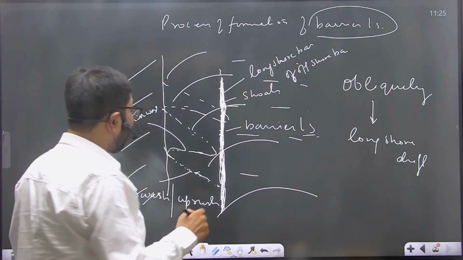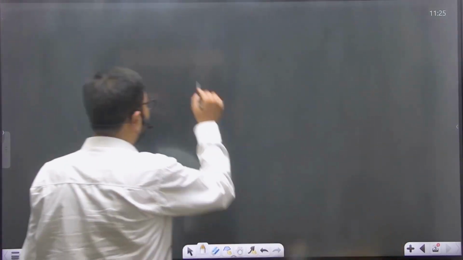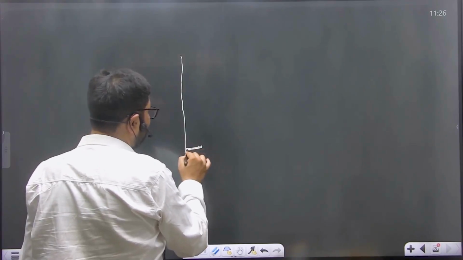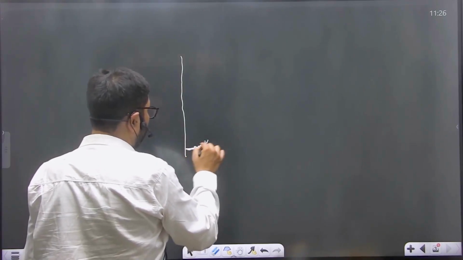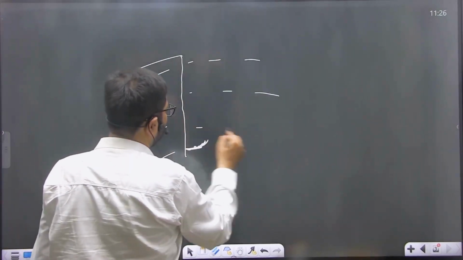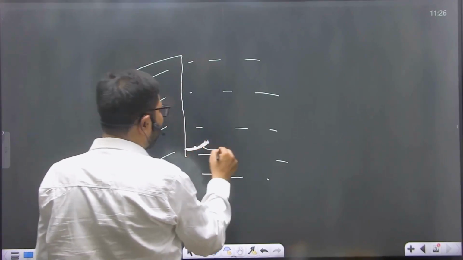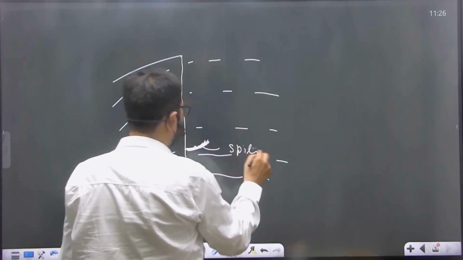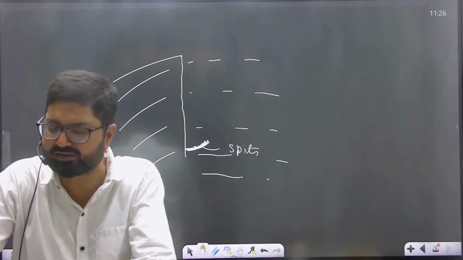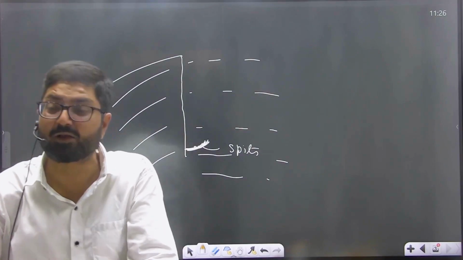If the barrier island is in such a way that one end is attached to the coast, this is coast, and one end is open into the sea, then these barrier islands are known as spits. If the sandbars are formed in such a way that one end is attached to the coast and the other end projects towards the sea, they are known as spits.